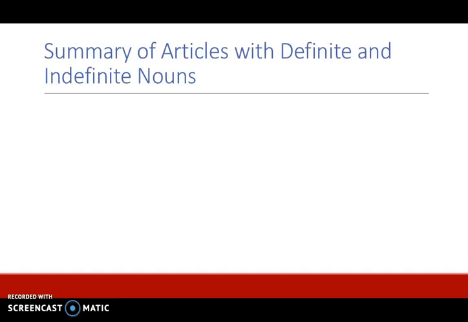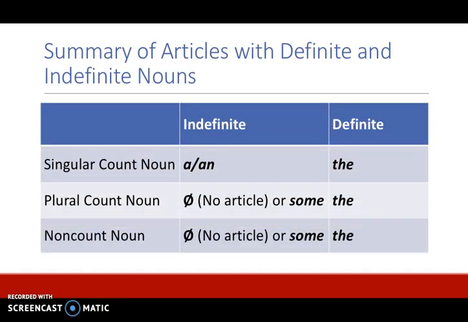This is a summary of articles with definite and indefinite nouns. So you can see a little chart here to summarize how these articles are used. So with an indefinite noun, a singular count noun uses a or an. A plural count noun and a non-count noun are the same. They use no article or some. And all definite nouns use the.